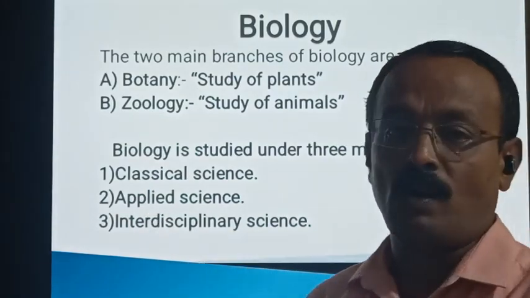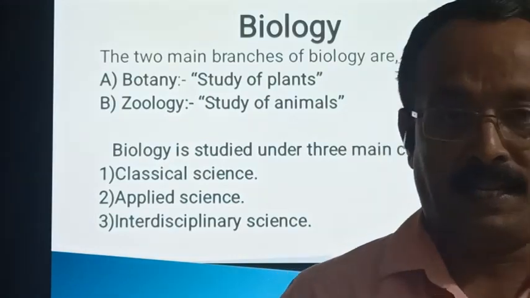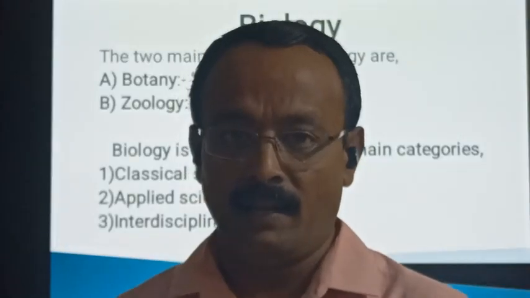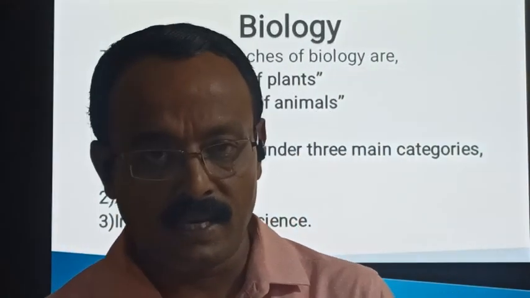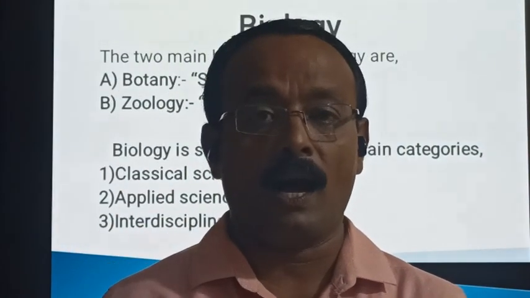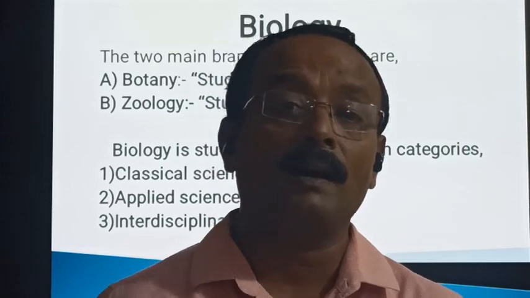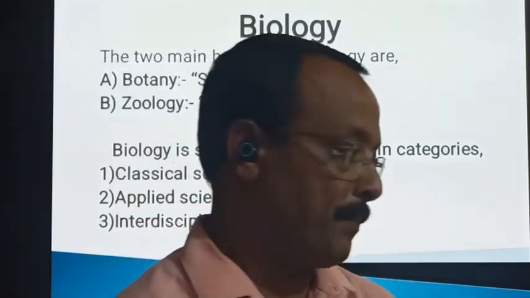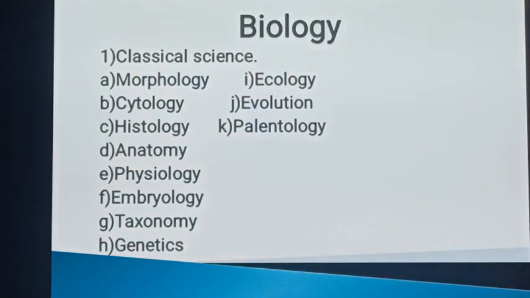And the third one is called interdisciplinary science. Now let us understand one by one.